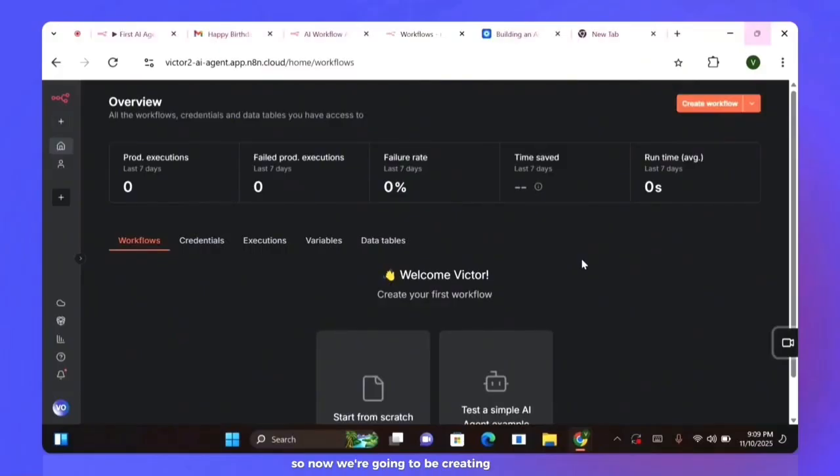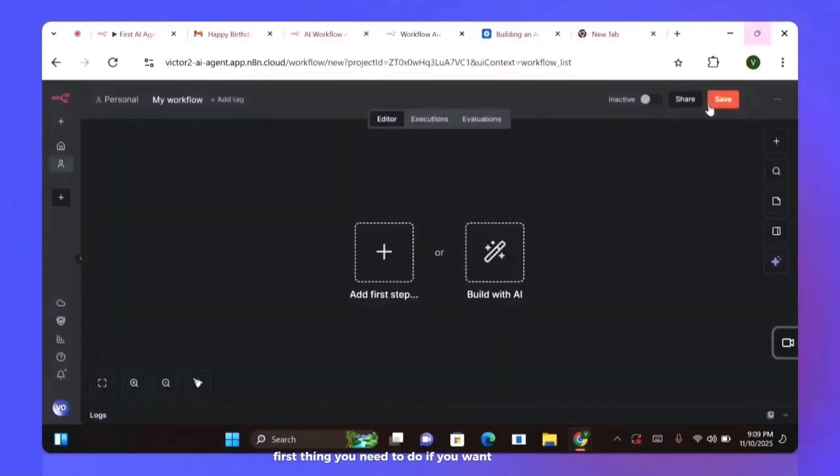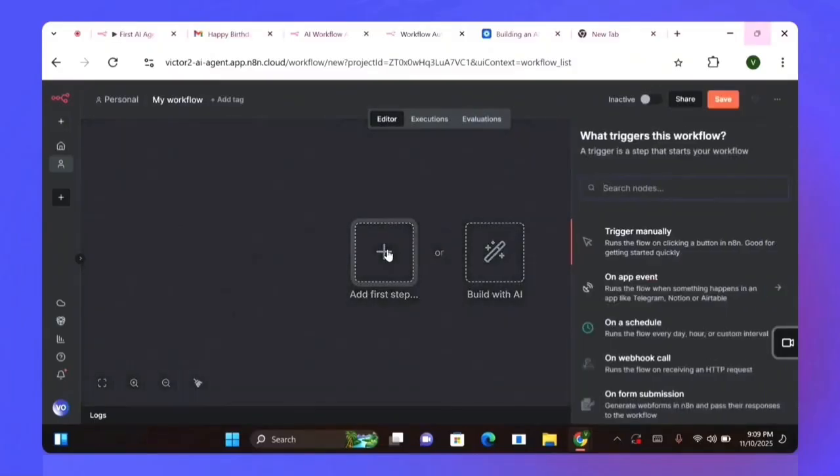So now we're going to be creating a workflow. This is the first thing you need to do if you want to build an AI agent via n8n. Once you log in, it's going to bring you straight to this page. So now let's click on create a workflow. Once we create that, it's going to bring us to this page.